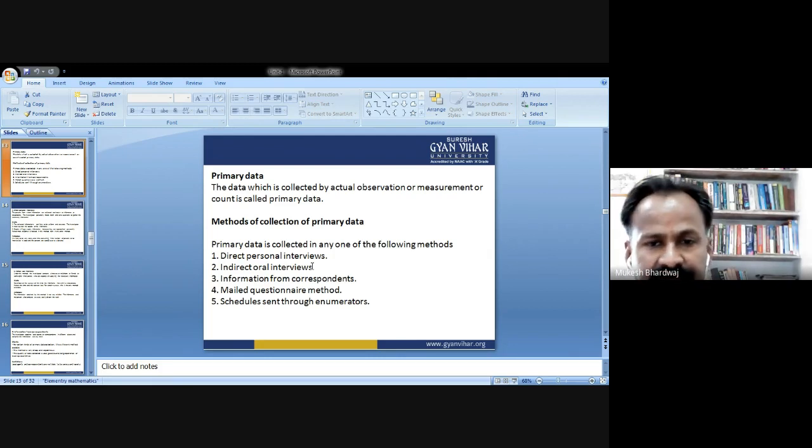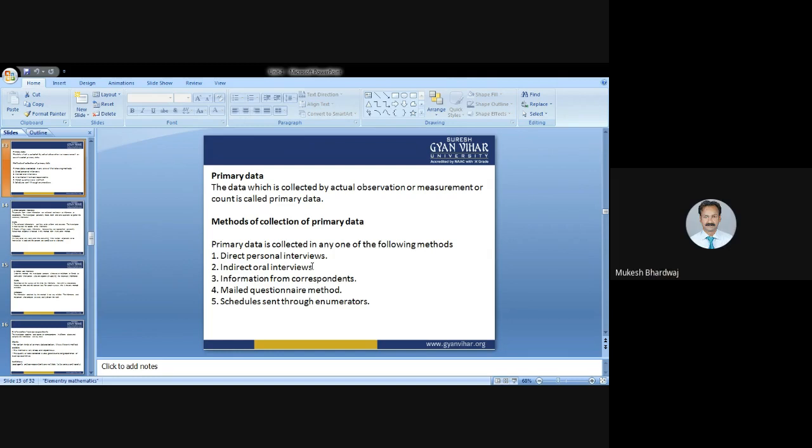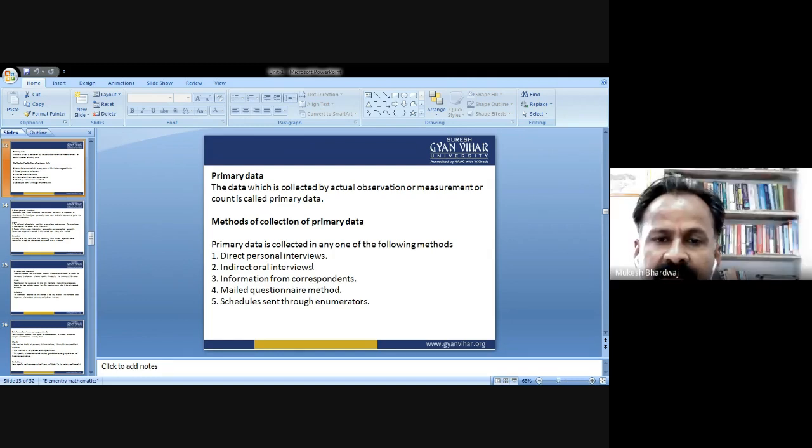Direct personal interviews. That means you can directly collect the data from the individuals personally. Indirect oral interviews. This means you are going to ask for the information from a third party about others. Information from correspondence. That means you are asking for the information through correspondence, through mails and all that.